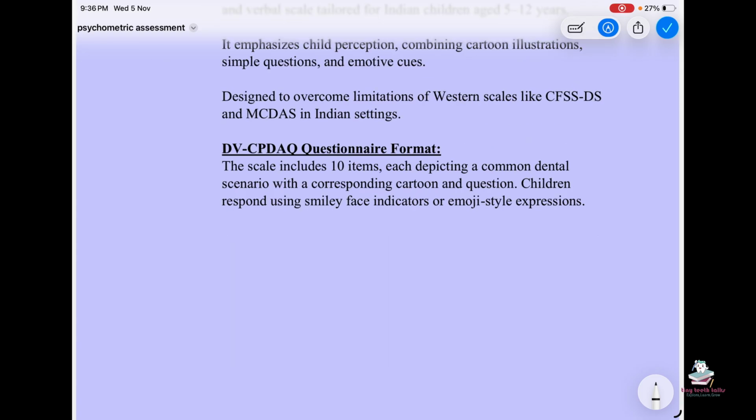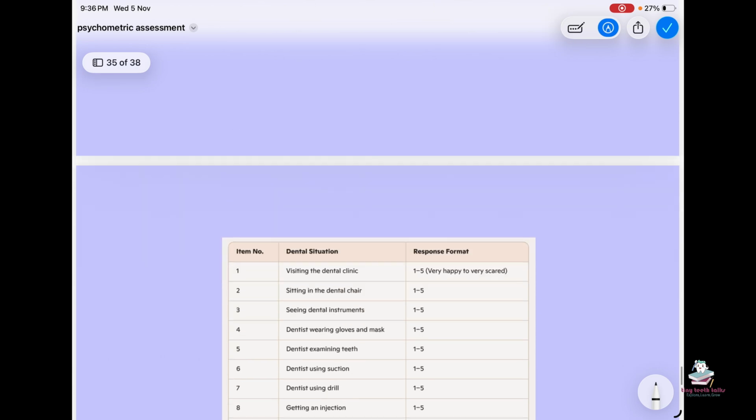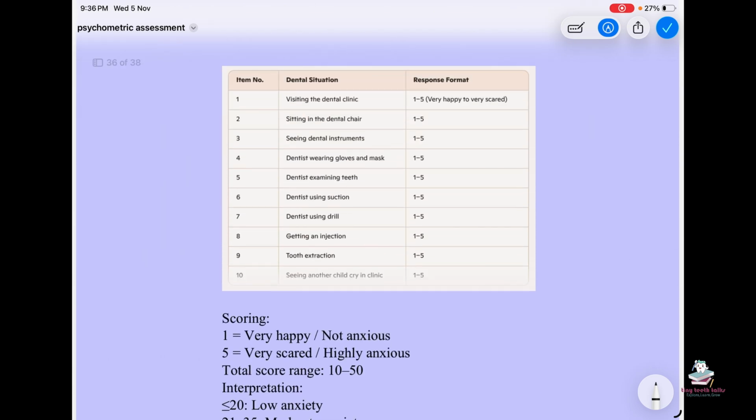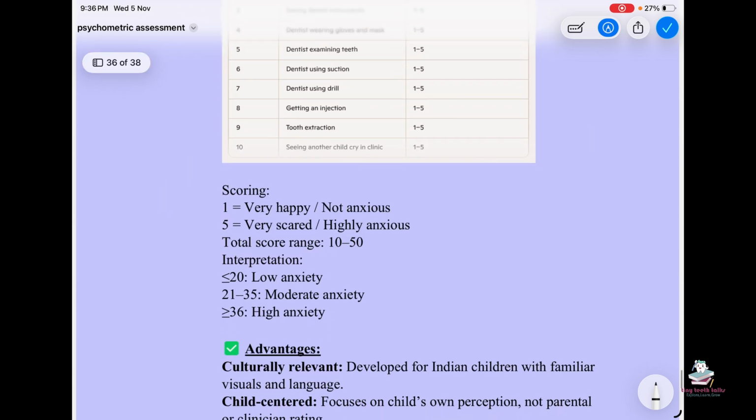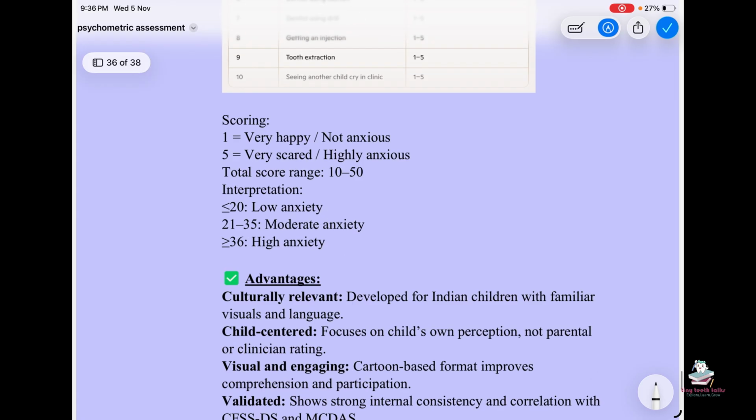So the questionnaire format includes 10 questions, and the response format is 1 to 5. Scoring: 1 very happy and not anxious, to 5 very scared and highly anxious. Total 10 to 50. Interpretation: 20 and lower than 20 is low anxiety, 21 to 35 moderate anxiety, and 36 and more than 36 high anxiety.